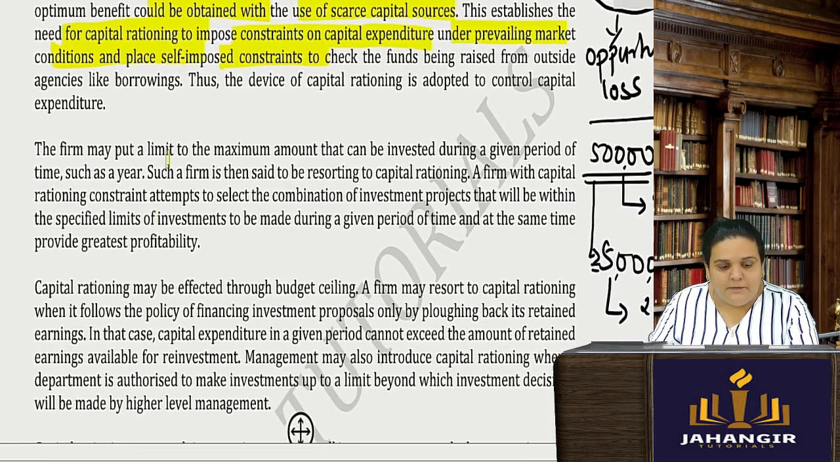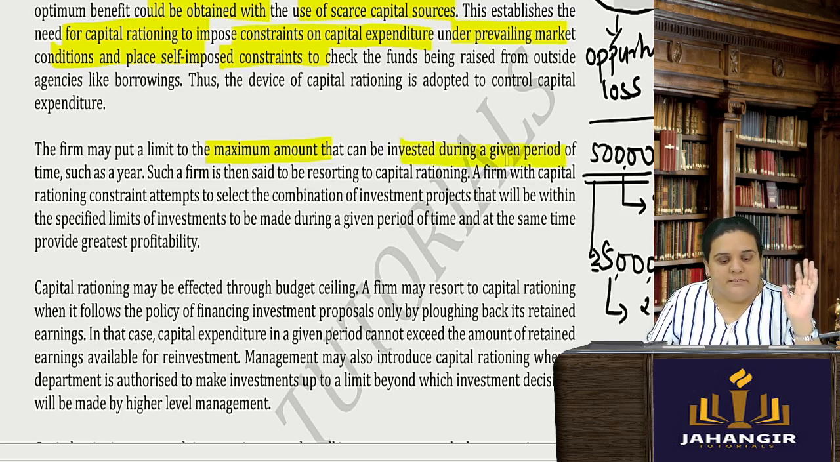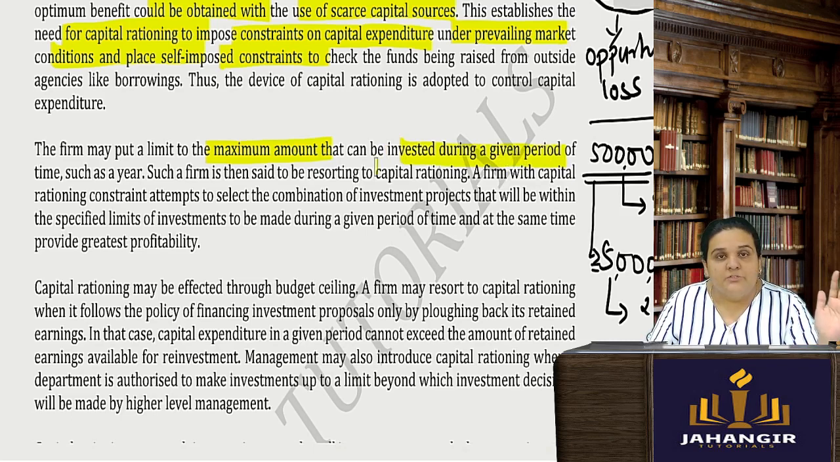So the firm may put a limit on the maximum amount that can be invested during a given period of time, such as a year. This is known as resorting to capital rationing. Constraints are put in place, and you select a combination of investment projects that will be within the specified limits for that given period of time, obviously with the greatest profitability.